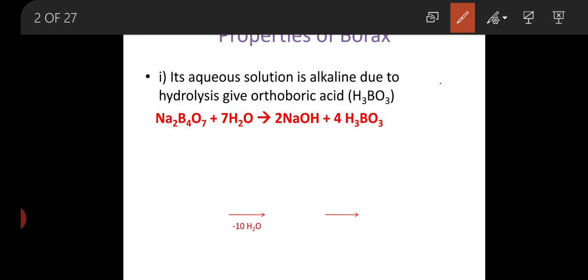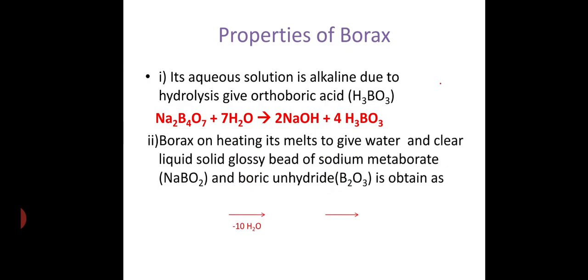Again, there are different properties explained.